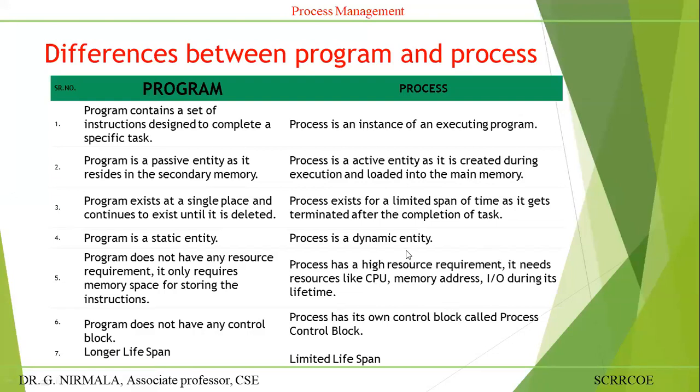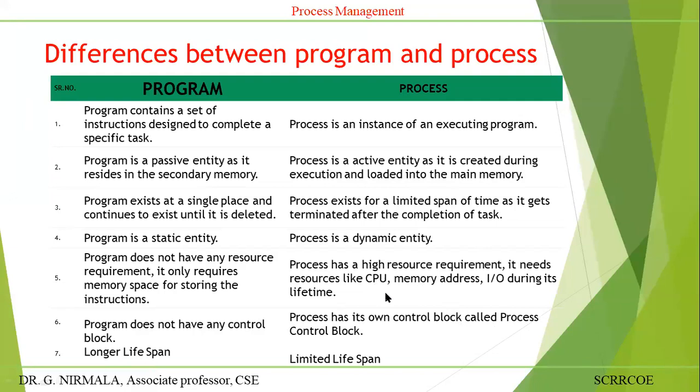are required. Program does not have any control block. A program is just a group of instructions written by the programmer with meaningful code that performs a task. That's enough. A process has its own control block called the process control block. Means a process maintains one block. That block will store all the attributes of the process.